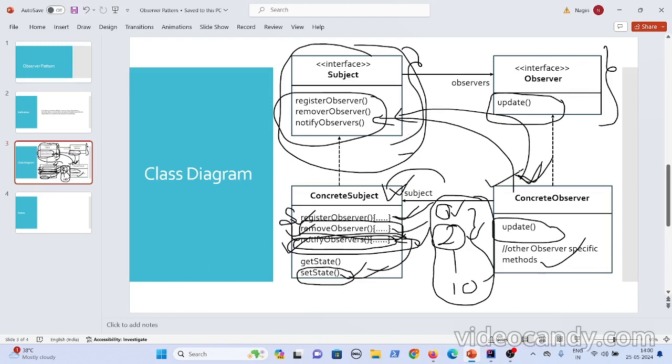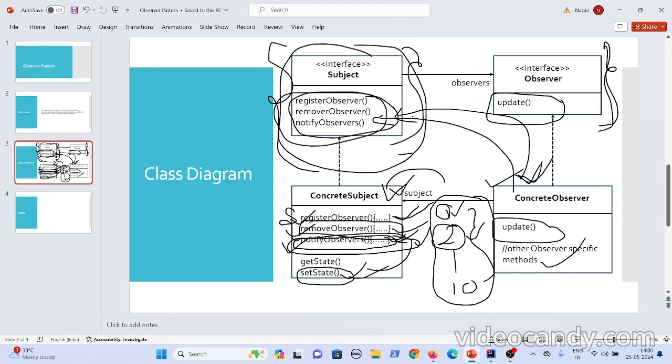What we have done is create a common interface for observer, because whenever the subject needs to notify it, it should have a common method. Else, if each observer has its own method, then it's difficult for the subject to call that method, right? Instead, if it has a common method, it can simply invoke that common method. That's why we implemented a common interface for the observer. You should think about observers as well. If they are interested in the data of multiple subjects, they should be able to do that easily. That's why we have implemented a common interface for the subject, and then each subject can implement these methods.